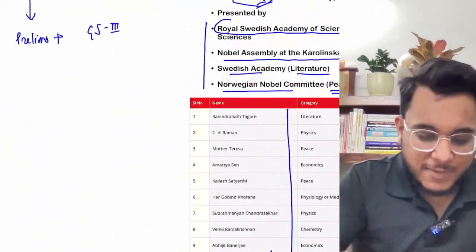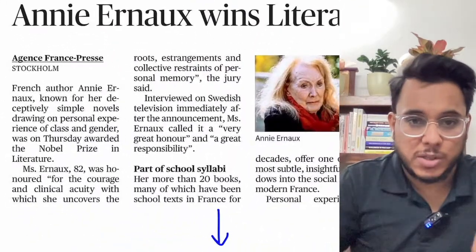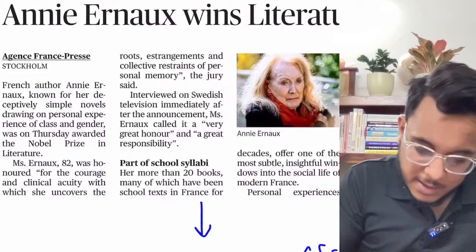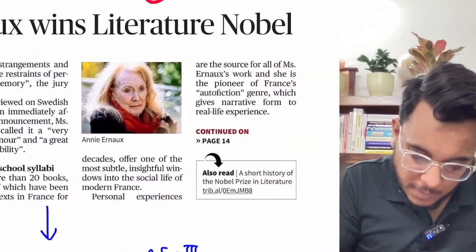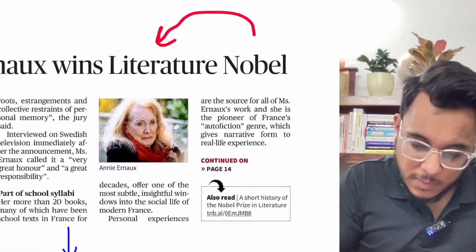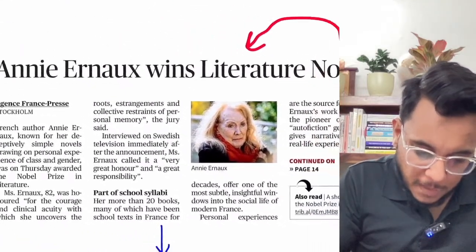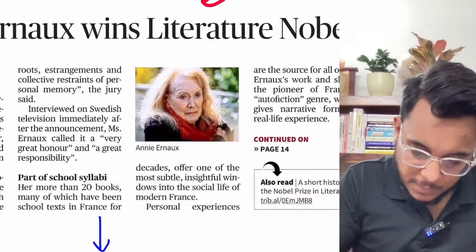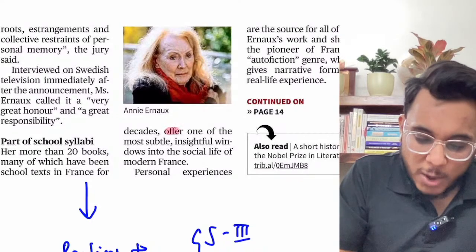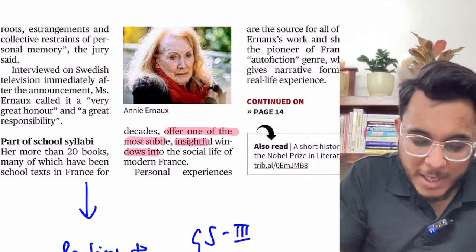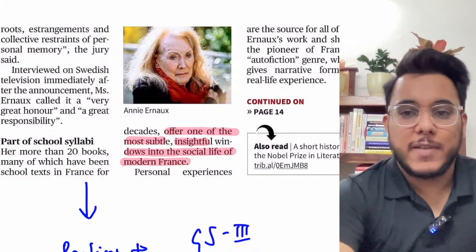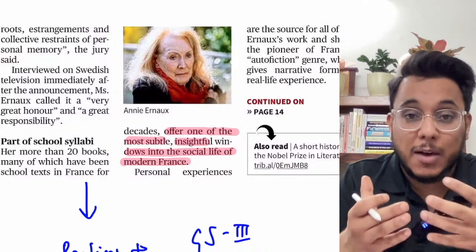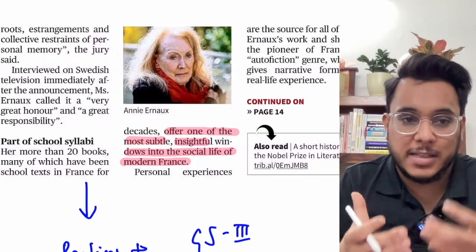Now understand guys, I will highlight what was announced when she was given the Nobel Prize. It has been provided that she had offered one of the most subtle, insightful windows into the social life of modern France. So the way she has presented the memoirs, she had given an insight into what people feel, what people think, and what the social life in France looks like.